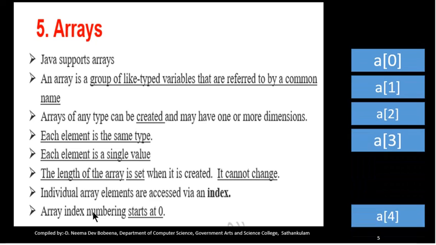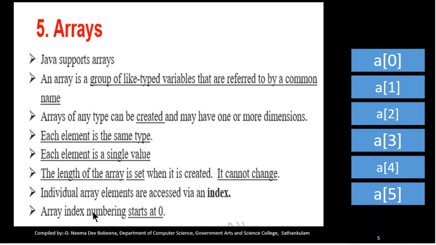So an array looks like this. In this case the array name is A, the common name is A. The index values begin at 0, 1, 2, 3, 4 and 5. All these 6 values are of the same type.